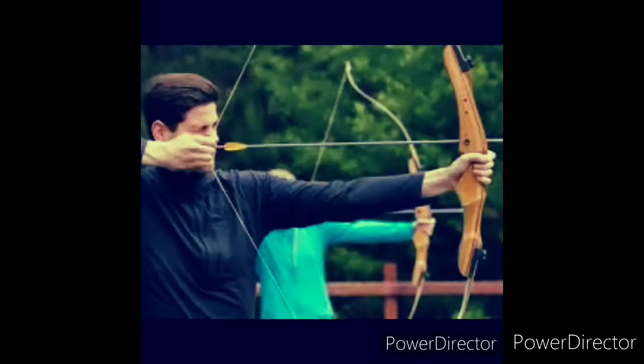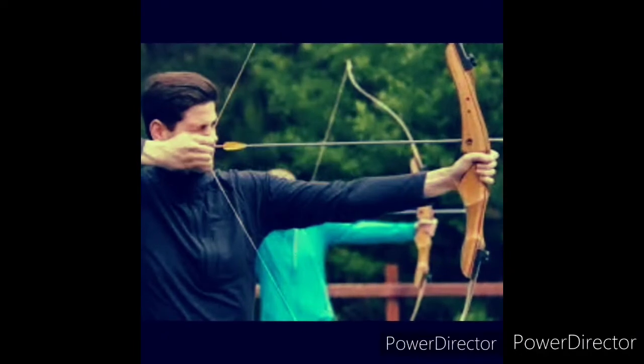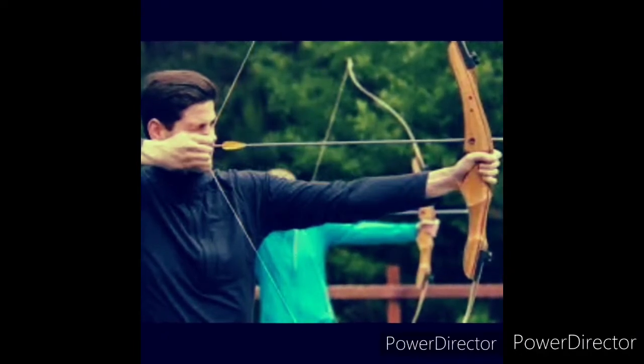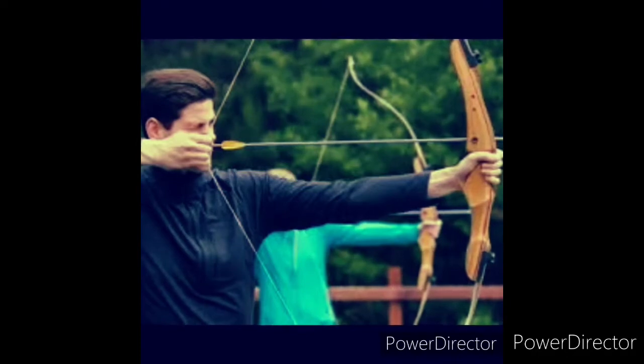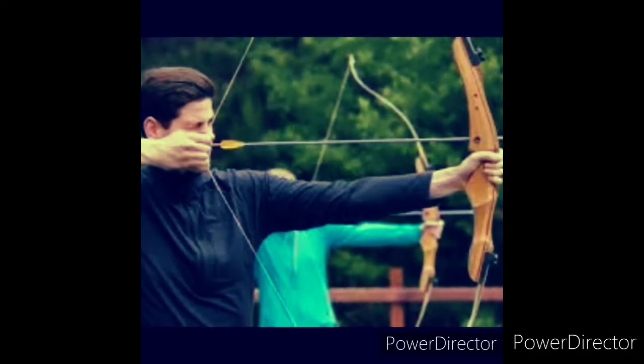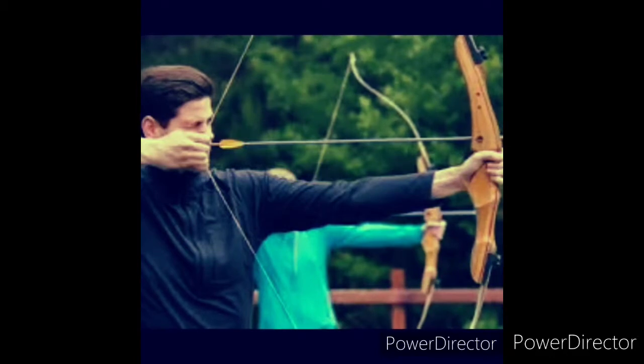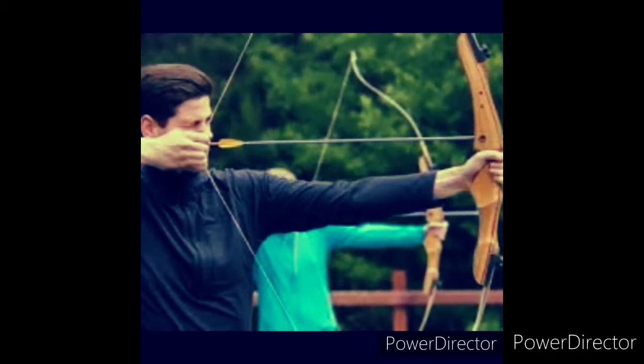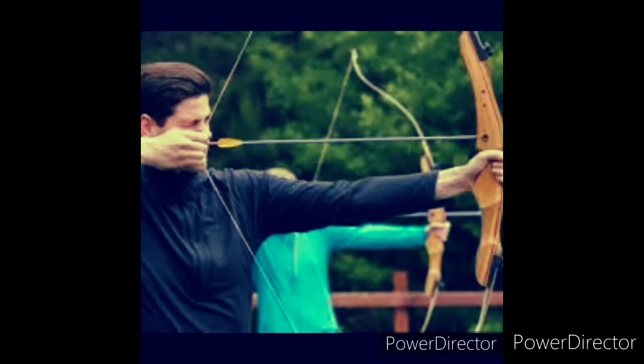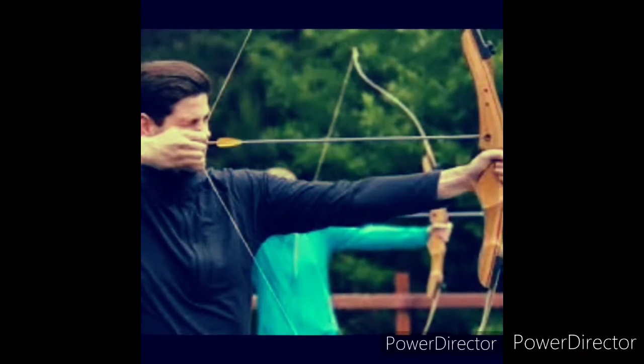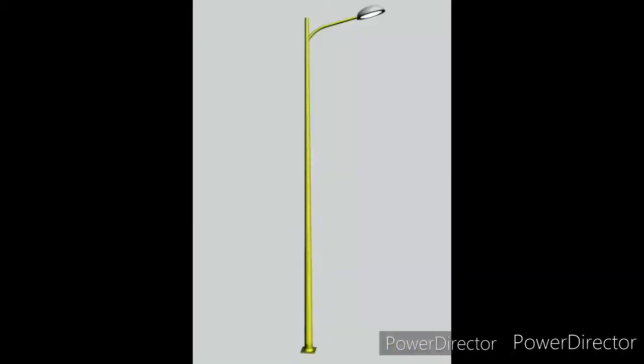I am showing you another example of a horizontal line. Can you see the archer? Yes, when an archer points his aim, he or she places the arrow in a sleeping line position or horizontal line position, and after that he fires the arrow. Okay, so now next, what is coming? This line is considered to be in horizontal position, so it will be a horizontal line.